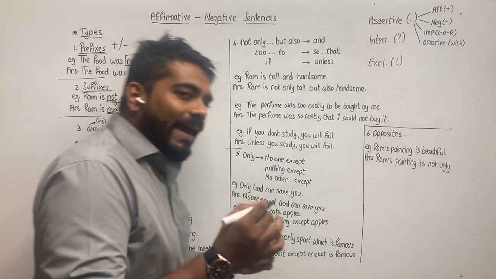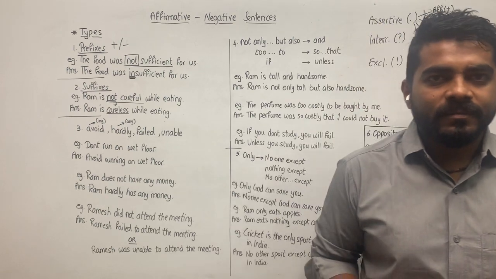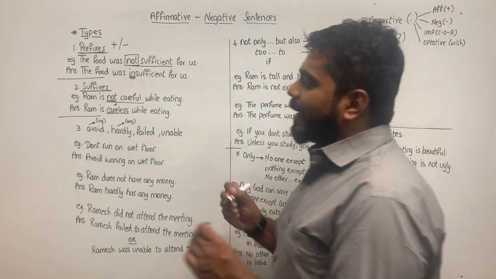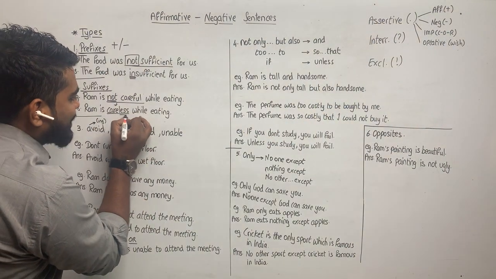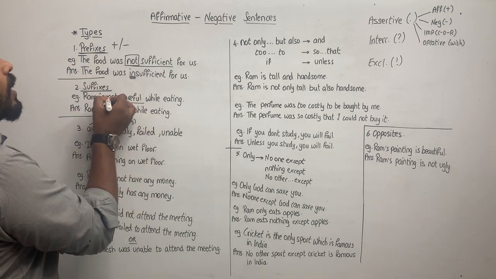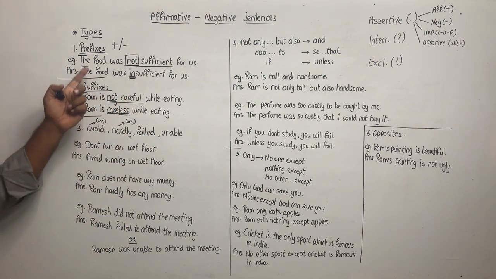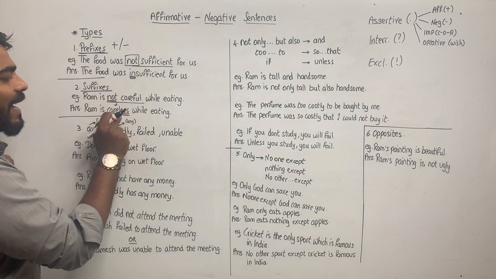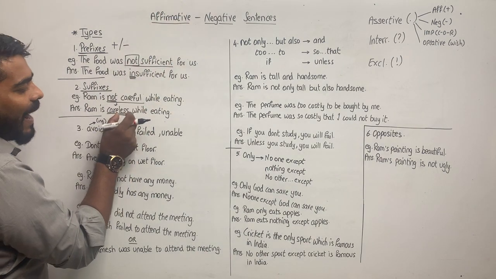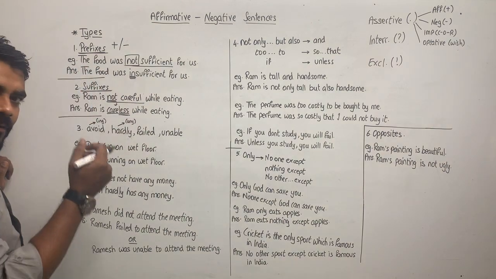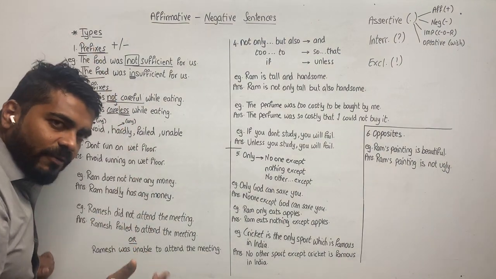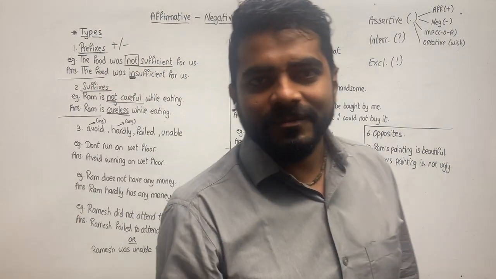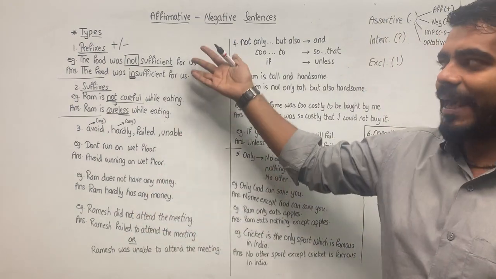So Ram is careless while eating. Are you understanding? So what we've done, we've added a suffix, less, after the word care. So we have made it affirmative. Again, in the same direction, less is added in affirmative. So we add a suffix while making it affirmative, or remove a suffix and add a not to make it negative. Okay, the method is the same.